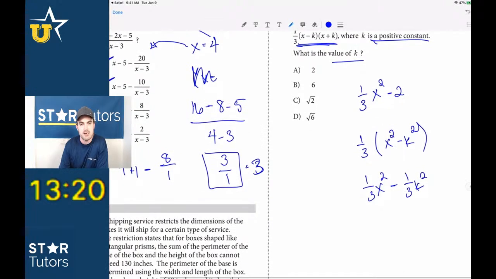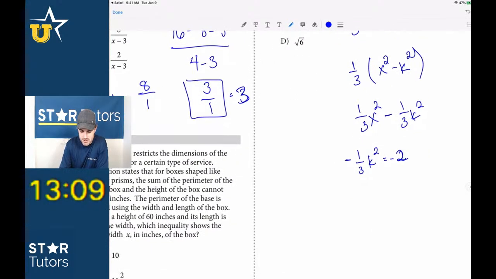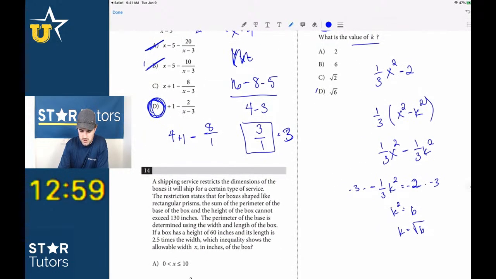So -1/3 k squared is equal to -2. Now we multiply by -3 on both sides. We get k squared is equal to 6. So k is equal to the square root of 6. The answer then would have to be D.